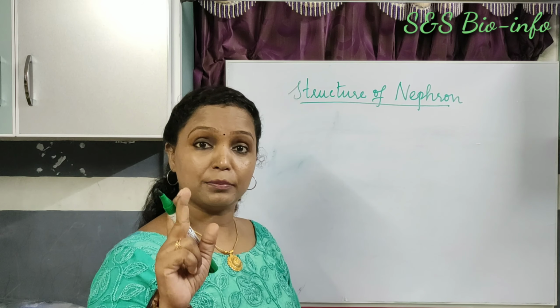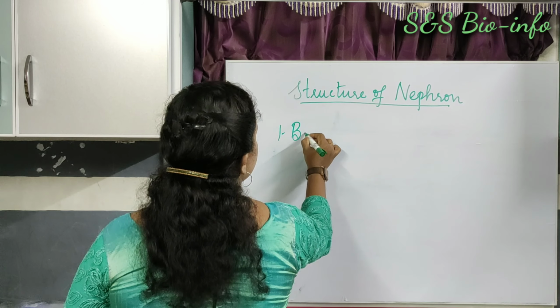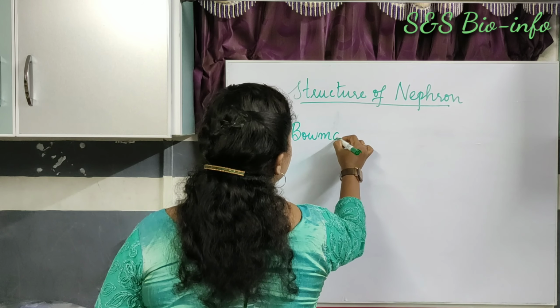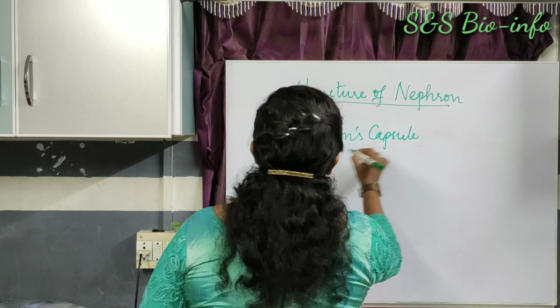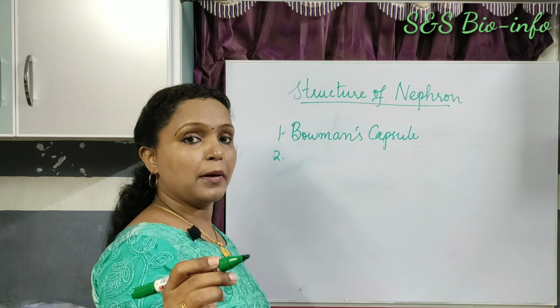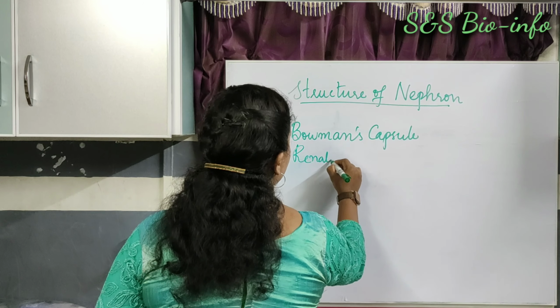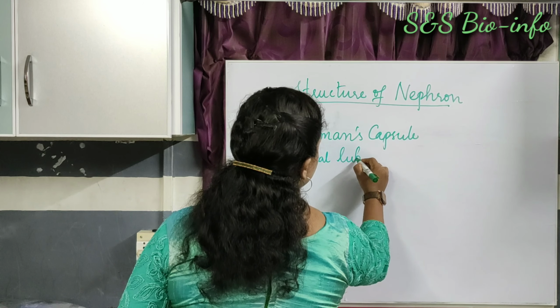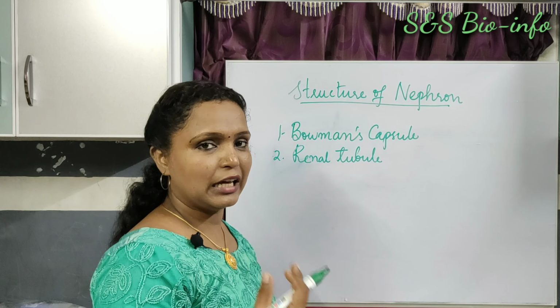A nephron has mainly two parts. One is Bowman's capsule. And the second part is renal tubule. Then let's study the parts of a nephron with the help of a diagram.